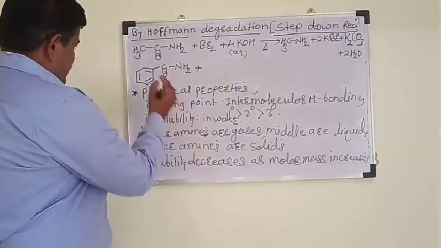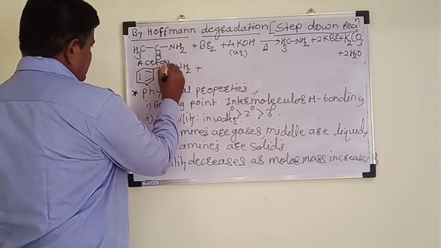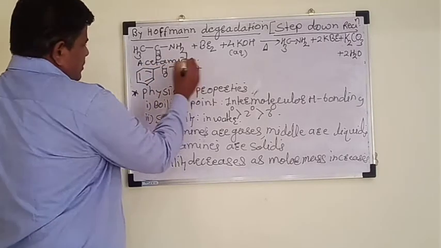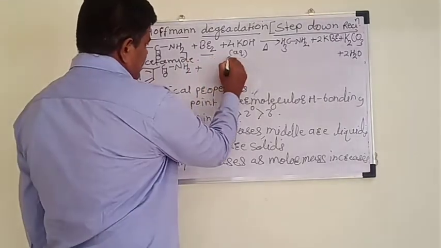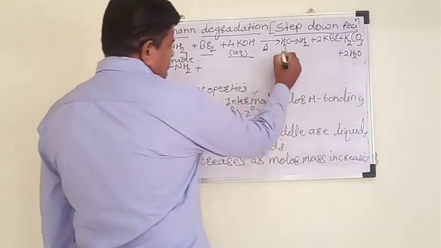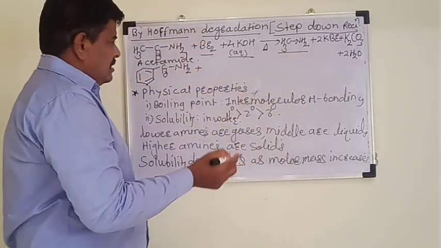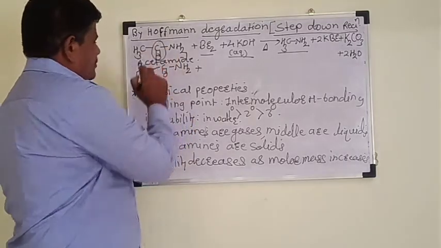Here, when an amide, this is acetamide, is heated with bromine in presence of aqueous KOH, then it gives methylamine. That means during this reaction, one carbon is removed.